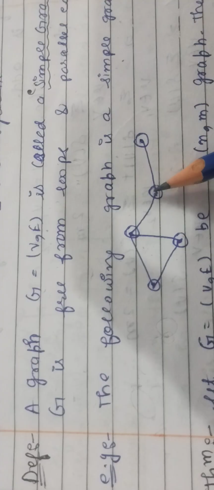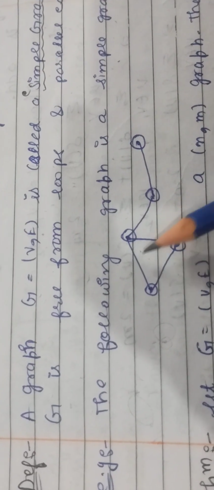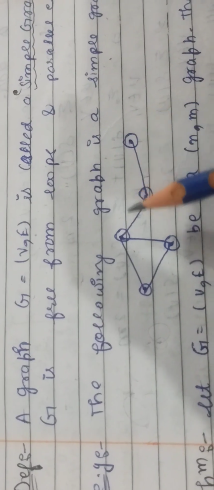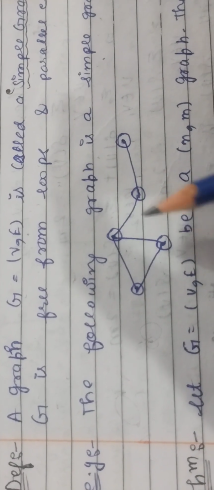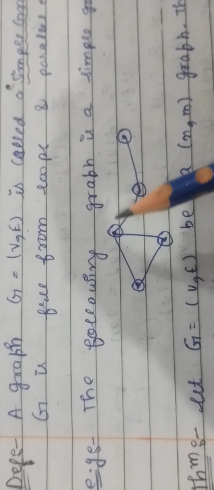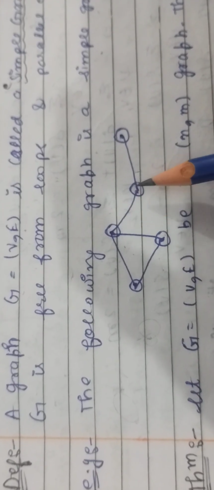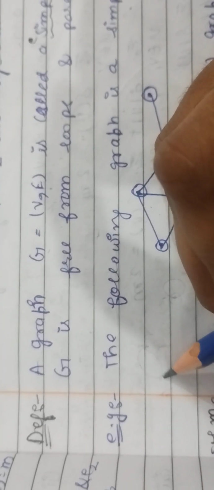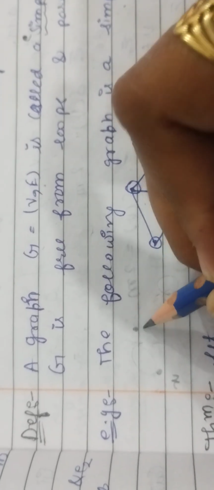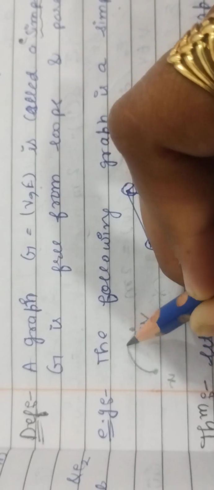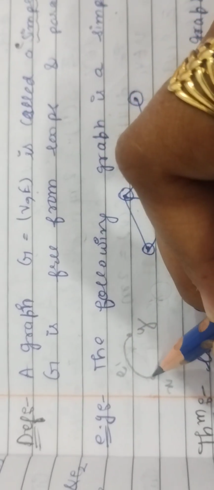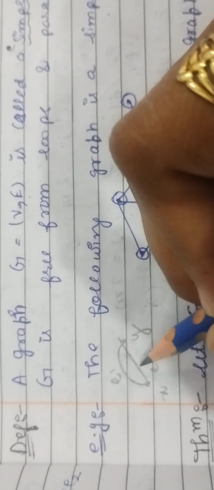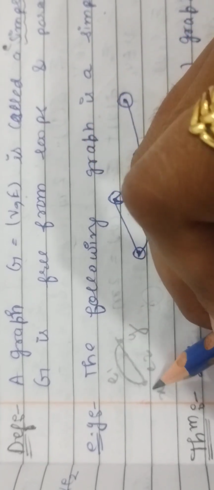There are 1, 2, 3, 4, 5 vertices and 5 edges. But we can see that there is no loop on any vertex and there are no parallel edges. That means no two edges have the same pair of vertices, because in parallel edges, if this is vertex x and this is vertex y, then we form edge e1, and similarly we form edge e2. Then e1 and e2 are said to be parallel because their end vertices are the same.